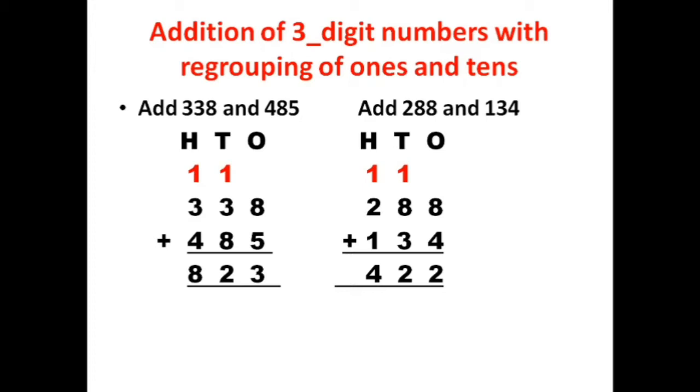288 plus 134. Adding the ones place numbers, 8 plus 4 gives us 12. We will write 2 in the ones place and carry 1 to the tens place. 1 plus 8 plus 3 is equal to 12. We will write 2 in the tens place and carry 1 to the hundreds place. 1 plus 2 plus 1 is 4. 288 plus 134 is equal to 422.